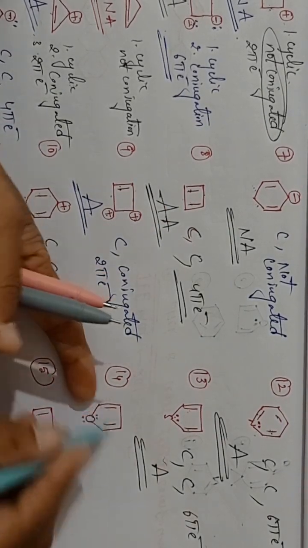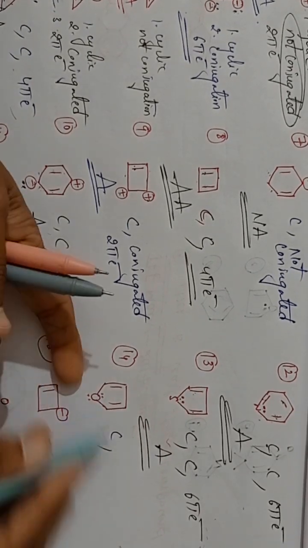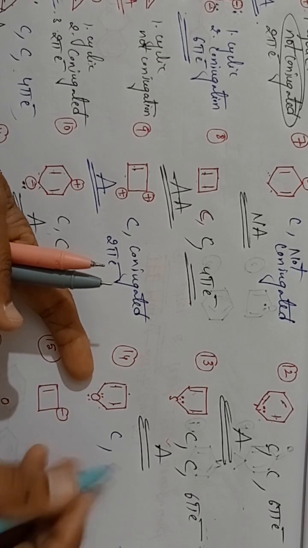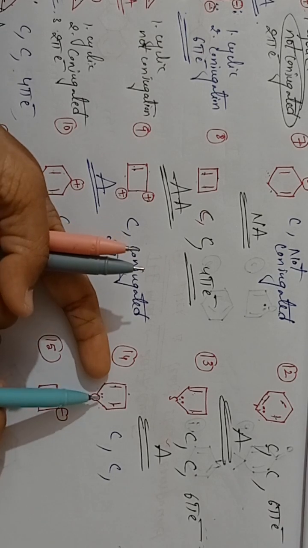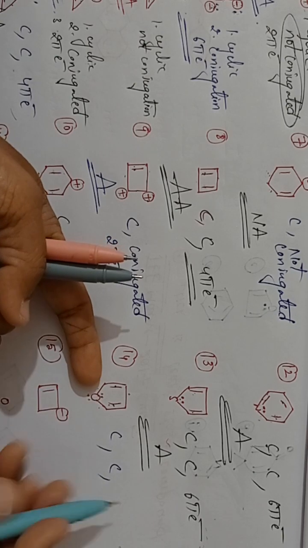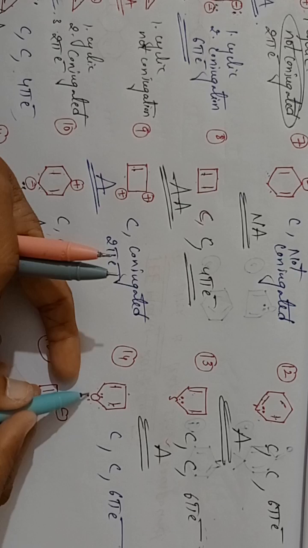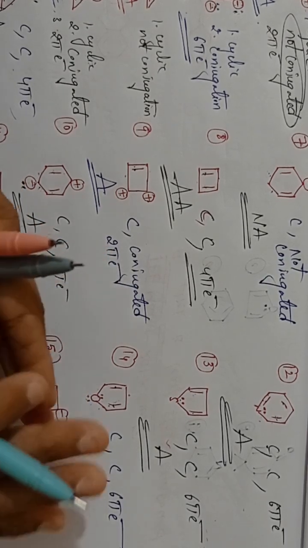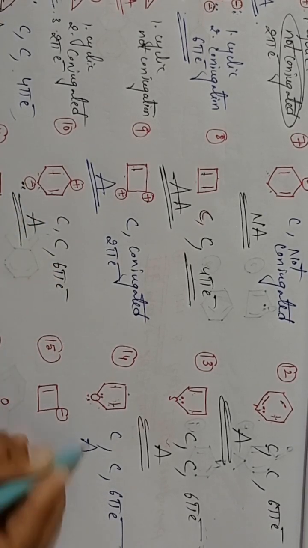Next, coming to the example, cyclic. The given compound is cyclic, and it is in the conjugation: pi, sigma, lone pair, sigma. So it is in the conjugation. Next one, how many pi electrons? Here two bonds are there, 4 electrons, and here one lone pair you have to take. So 6 pi electrons are there. This other lone pair you should not take. Those 6 electrons are already counted, so these electrons are not involved in the conjugation. Oxygen is ready to donate those electrons. So 6 pi electrons. It is also an aromatic compound.